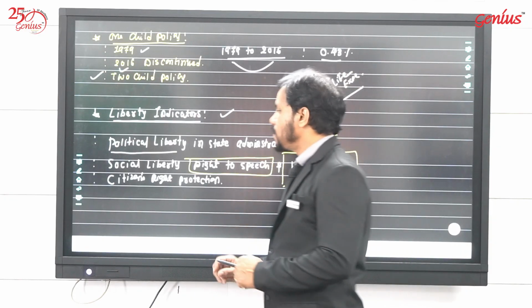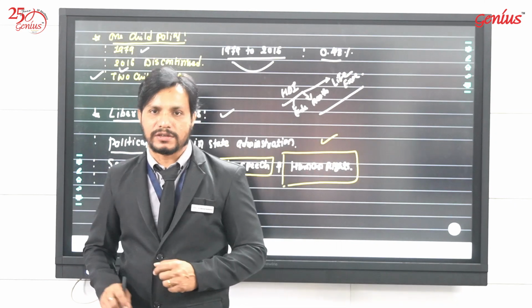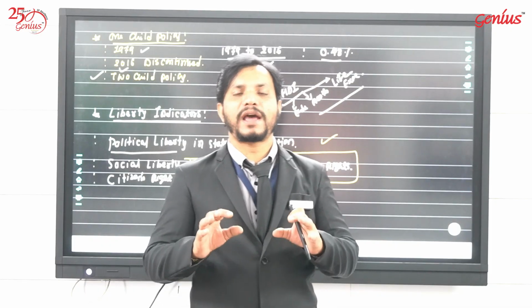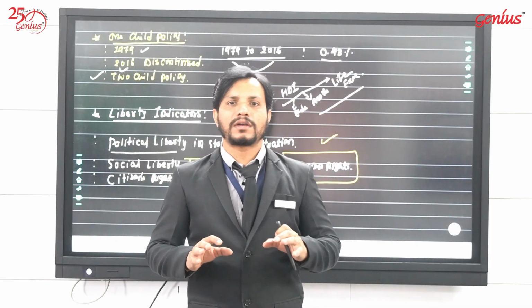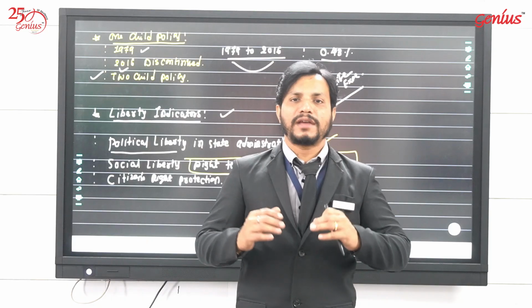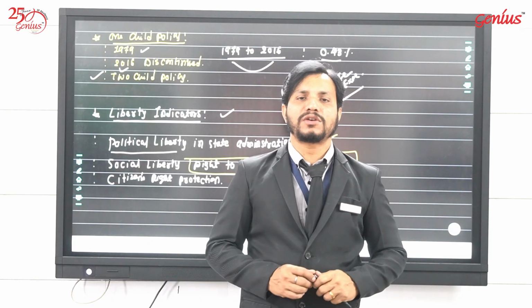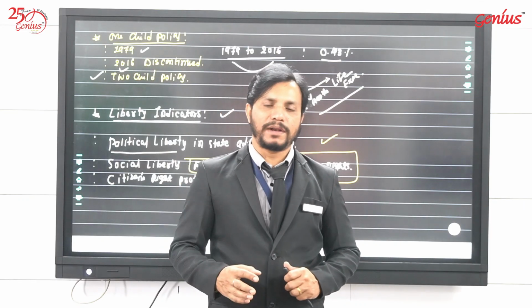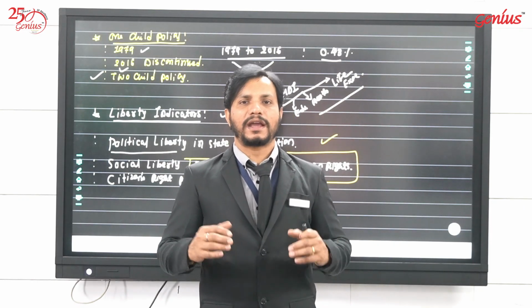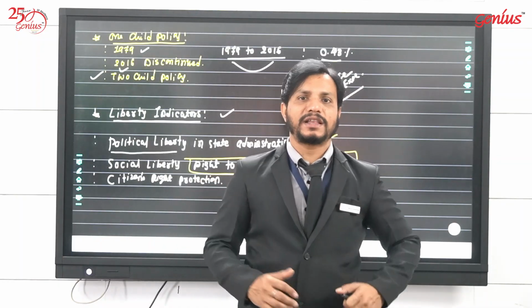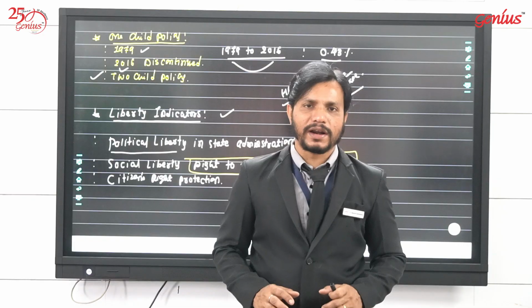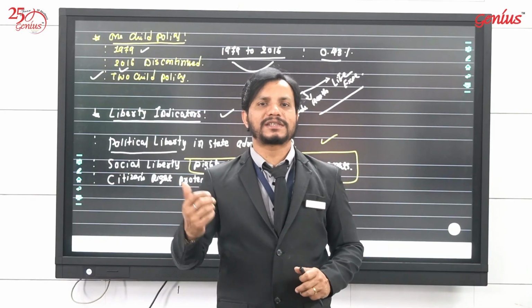And the last one is citizens rights protection. Citizens rights means we are Indian citizens, we were born and brought up here and have been living here for long. So being a citizen of India, all the normal rights apply: I can enter the temple, I can walk on the road, I can walk in the garden, I can sit in the library and read. These are the normal rights we studied in 7th or 8th standard.